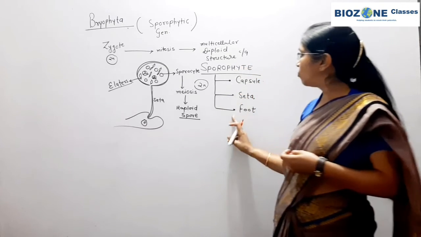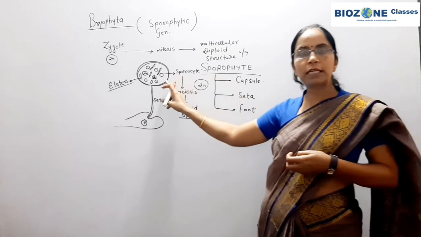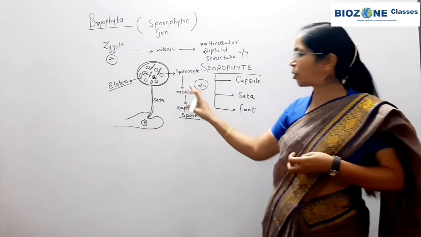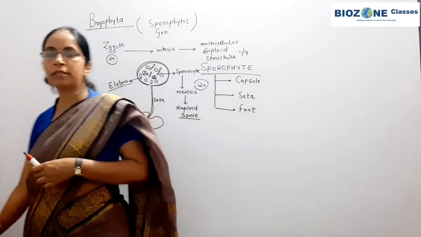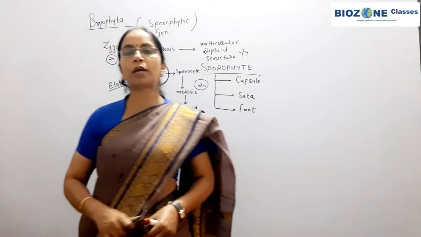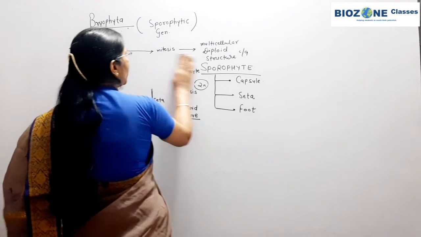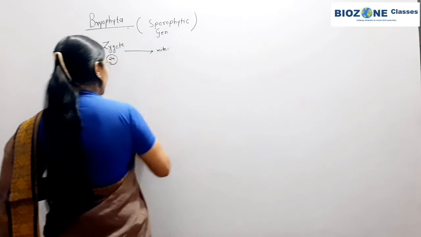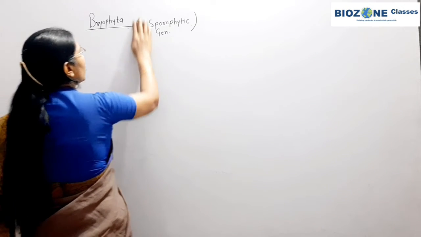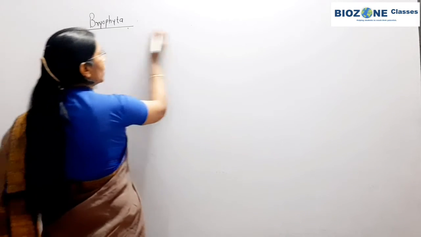Sporophyte consists of foot, seta and capsule. Inside the capsule, spore mother cells are present. These cells are diploid, undergo meiosis, and upon meiosis spores are produced. These spores are released from the capsule and germinate to form what? They will germinate to produce a new thallus or new body, the gametophytic body of the bryophyta. So this is all about the general introduction of bryophyta.